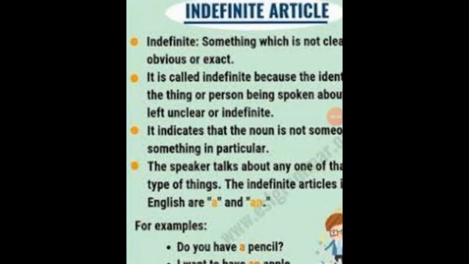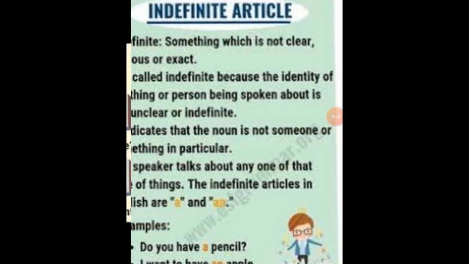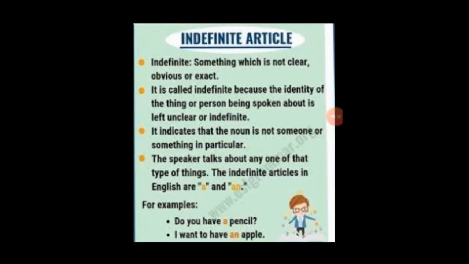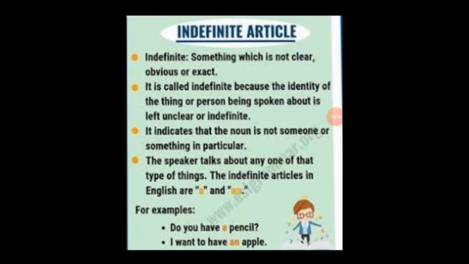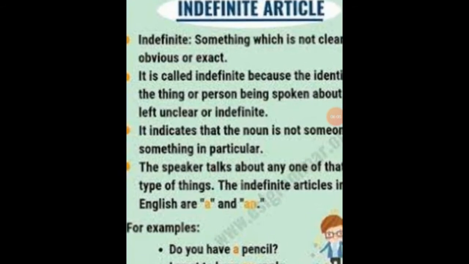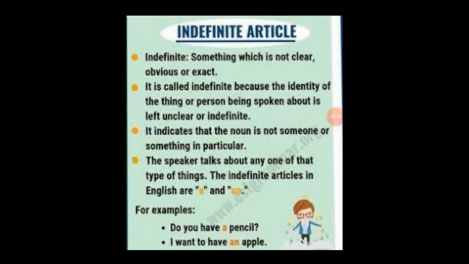Therefore, whenever we use indefinite articles, we are not sure about it. It indicates that the noun is not someone or something in particular. So one more thing, indefinite articles are used with common nouns, not specific nor special. The speaker talks about any one of that type of things. What are those indefinite articles? They are a, an. For example, do you have a pencil? I want to have an apple. So I am not talking about any special pencil or apple. I am just talking about any pencil, any apple will serve the purpose.